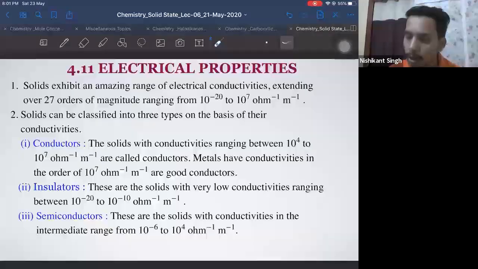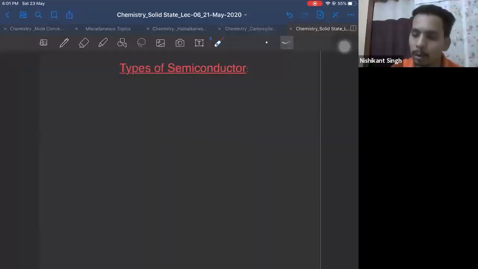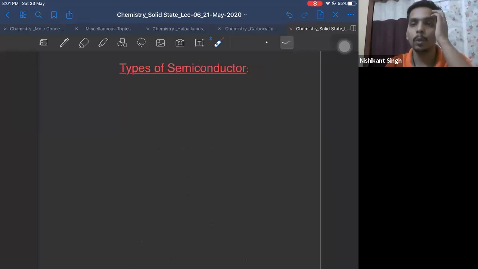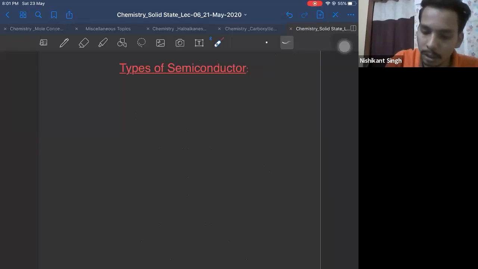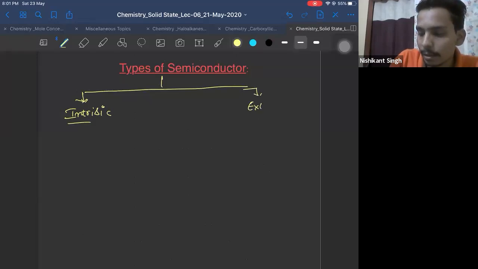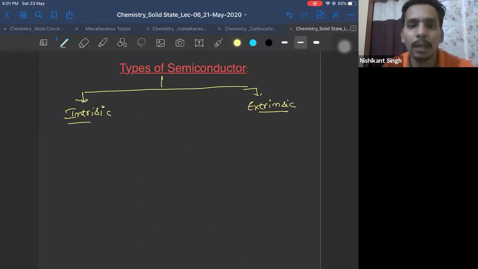Right. Now, after this, let us go towards types of semiconductor. Based on this, we have defined 2 types of semiconductor. All of you, please pay attention. One is intrinsic and the other is extrinsic.